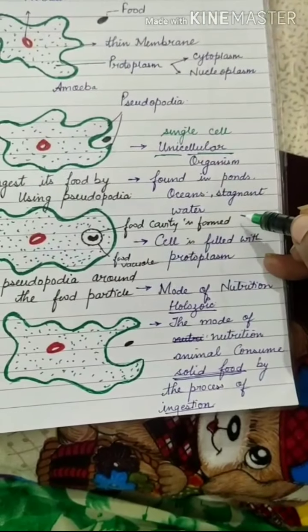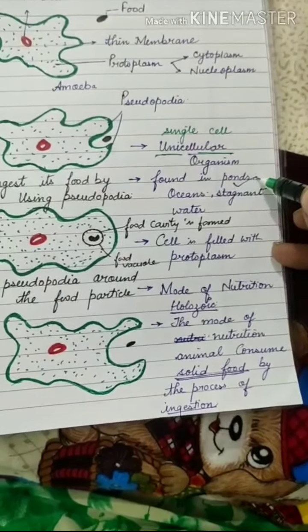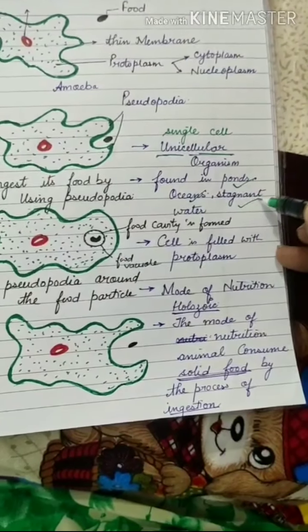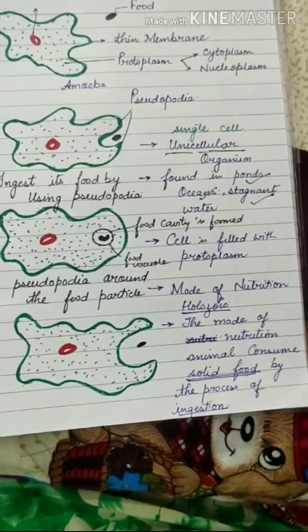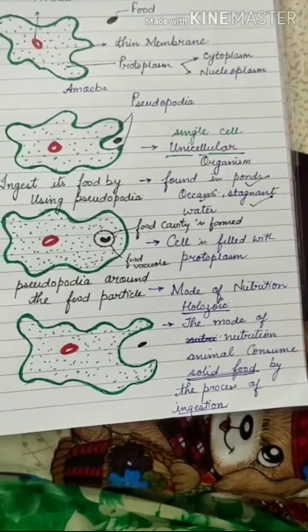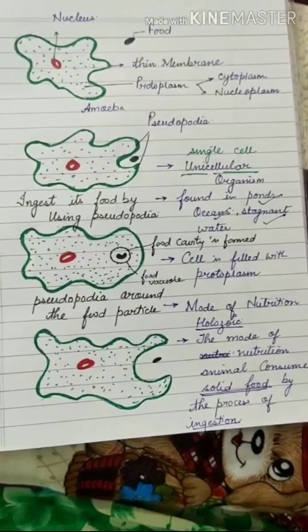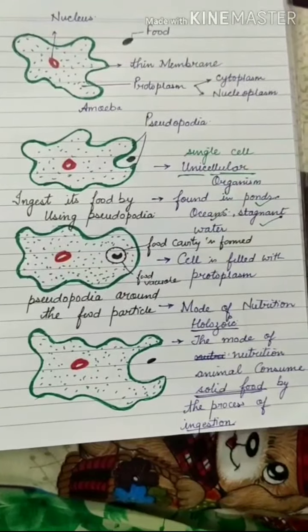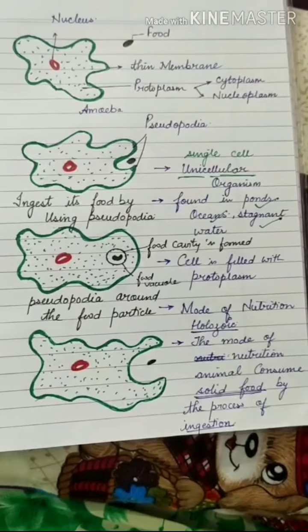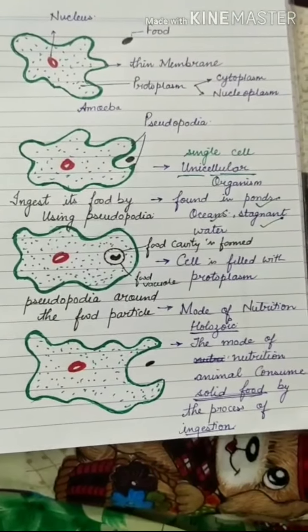It is mostly found in ponds, oceans and stagnant water. Stagnant water means staying water, like in a small pond or ditch filled with water. There this amoeba is found.